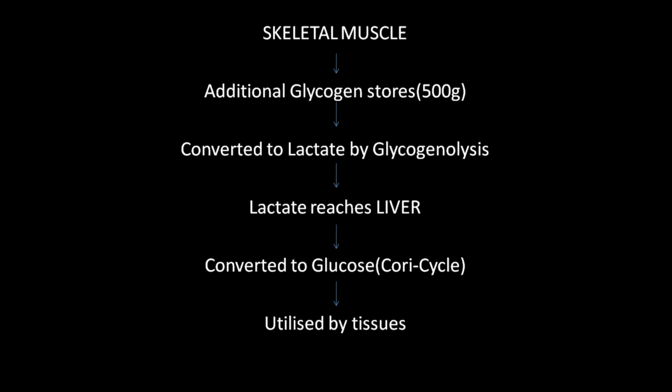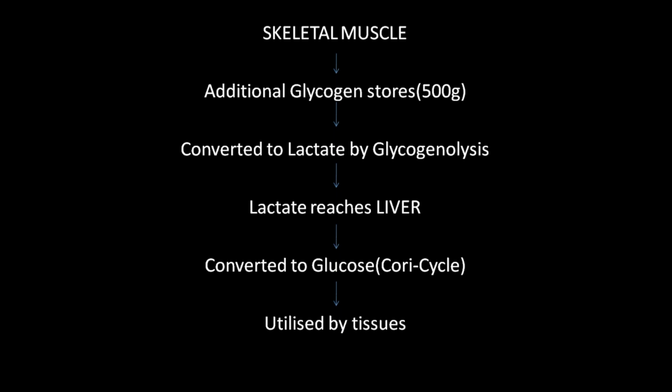Here in the skeletal muscle, it will be indirect. That is, first glycogen will be converted to lactate in the muscle. From muscle, lactate will go into the liver, and through the process of the Cori cycle, it will be converted to glucose. This will be utilized by the body tissues. This is what will happen in my body in the first 24 hours if I starve.